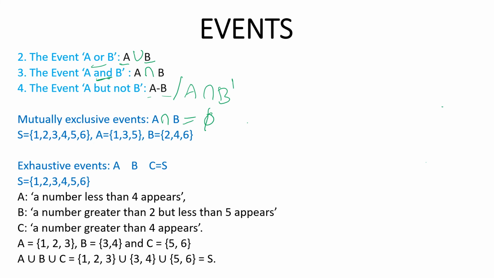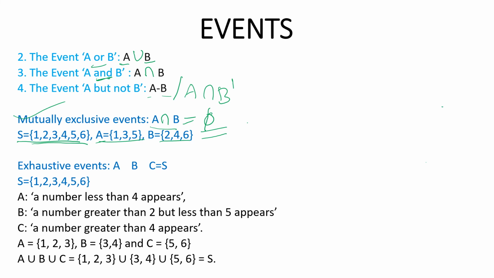A sample space will be given to you along with the values of A and B. When you do the intersection of A and B, if you get the empty set, where there is nothing in common, then they are mutually exclusive events. Here the sample space is 1, 2, 3, 4, 5, 6, A values are 1, 3, 5, and B values are 2, 4, 6. Nothing is common in both of them, so they are mutually exclusive events.